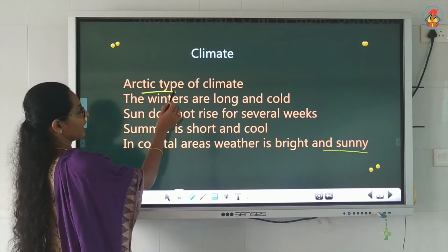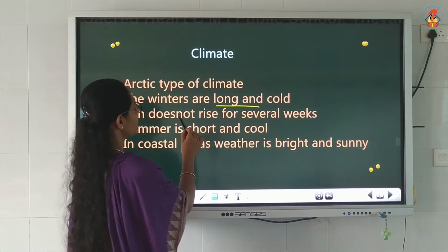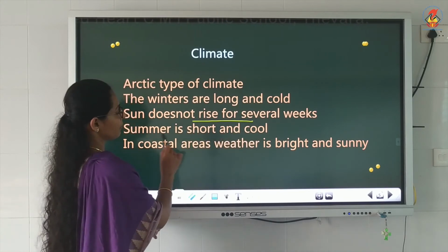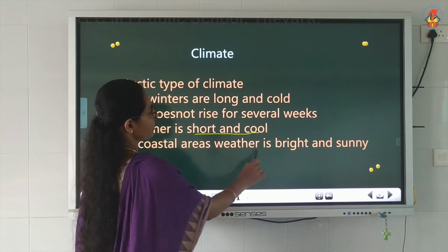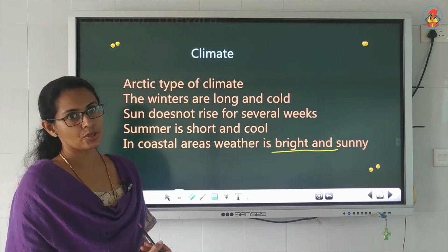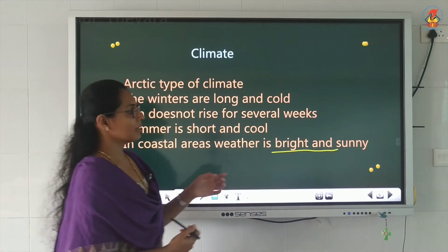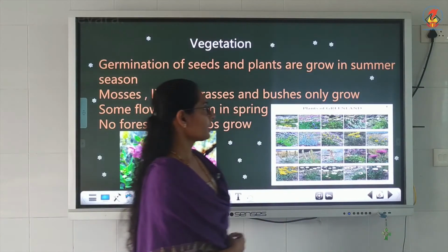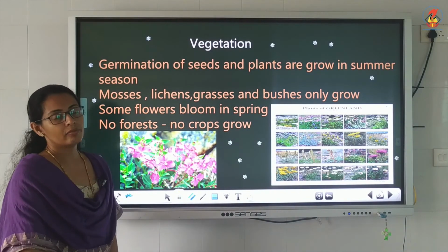Climate is Arctic type, winters are long and cold, the sun does not rise, and summer is short and cold. Then the coastal area is very bright and sunny for living. Understood, children? So this is about the climate. Now the next one is about the vegetation.